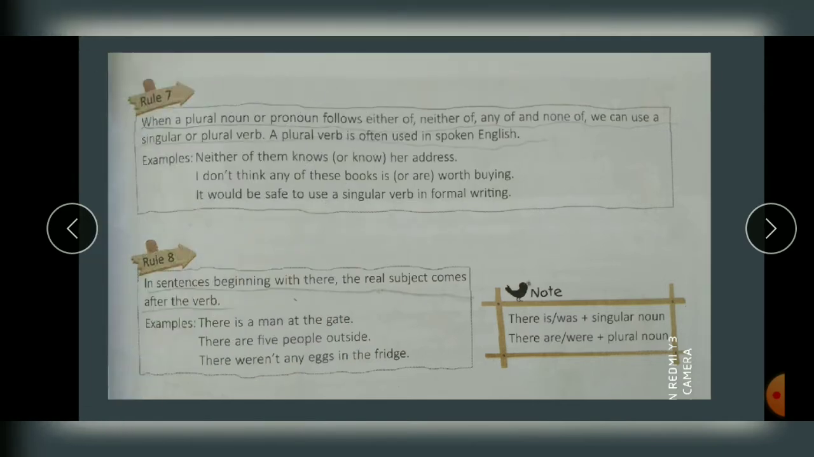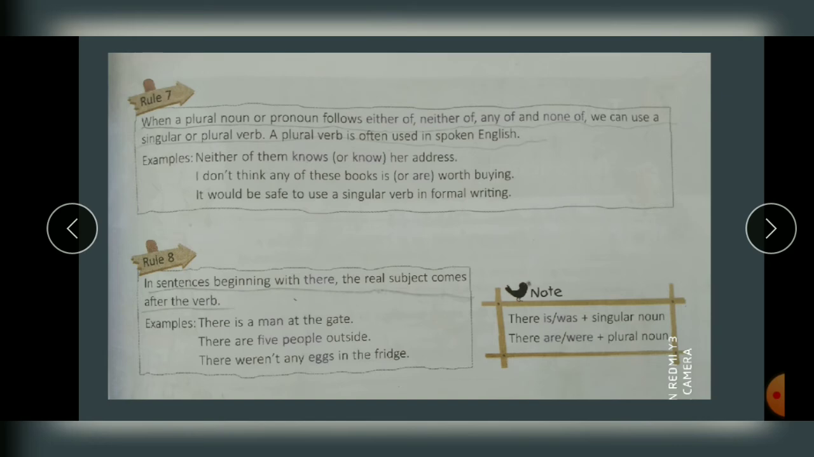Turn the page, see the next page number 57. When a plural noun or pronoun follows either of, neither of, any of and none of, we can use a singular or plural verb. A plural verb is often used in spoken English. See, if after the plural noun or plural pronoun means the one that can be used instead of noun.